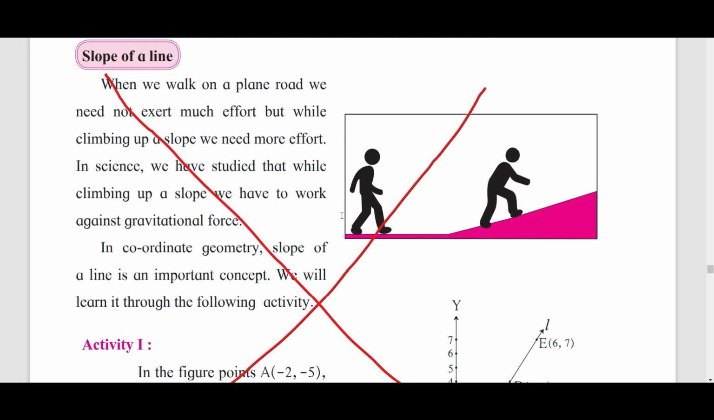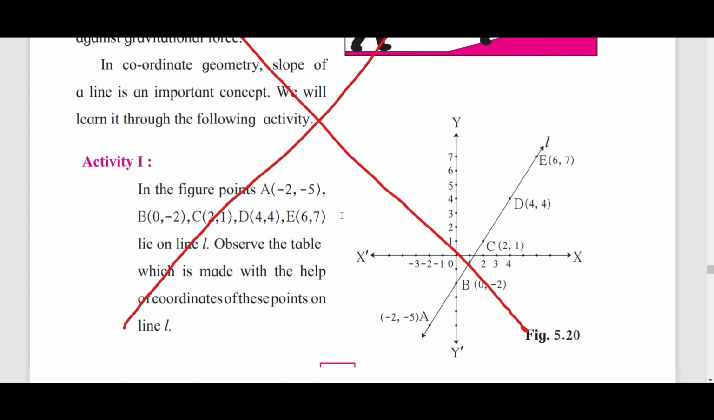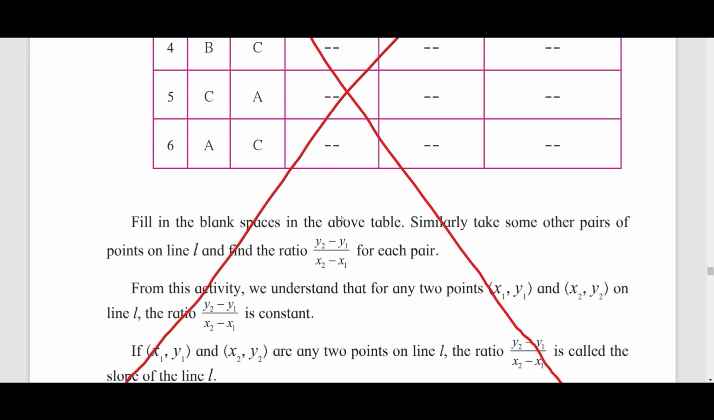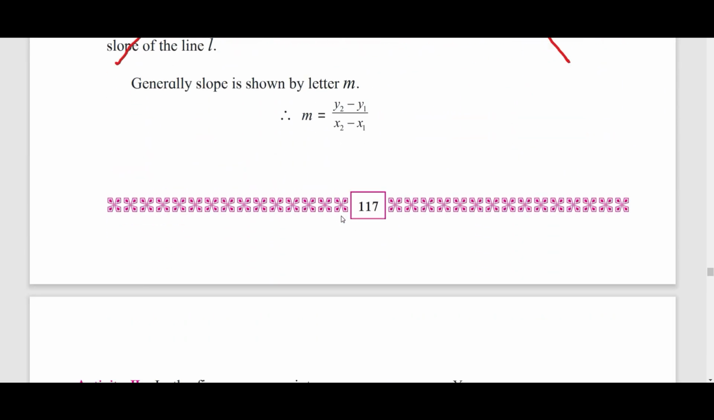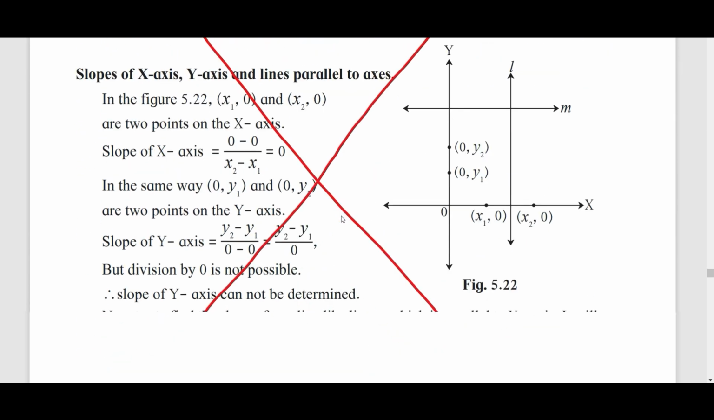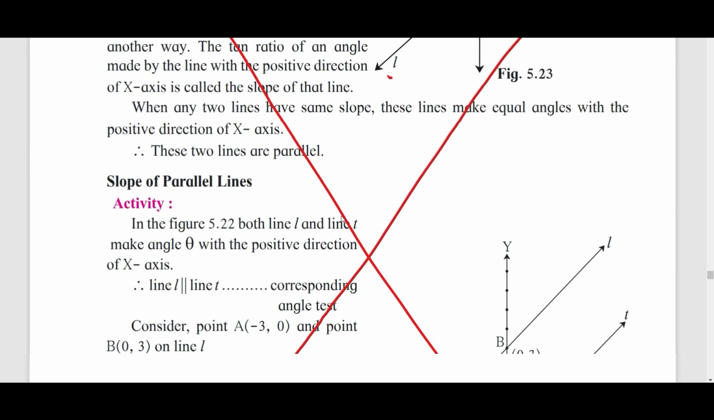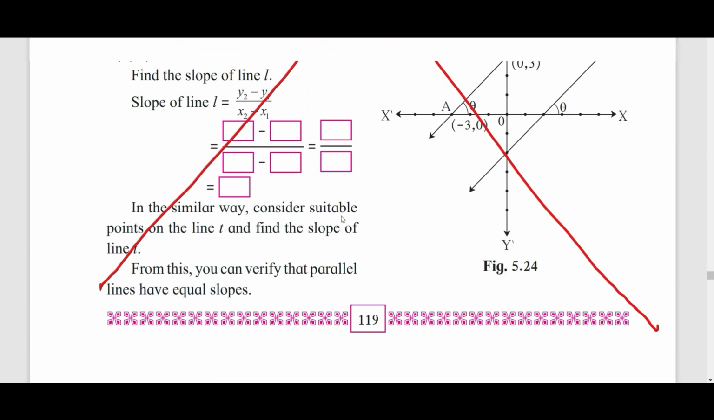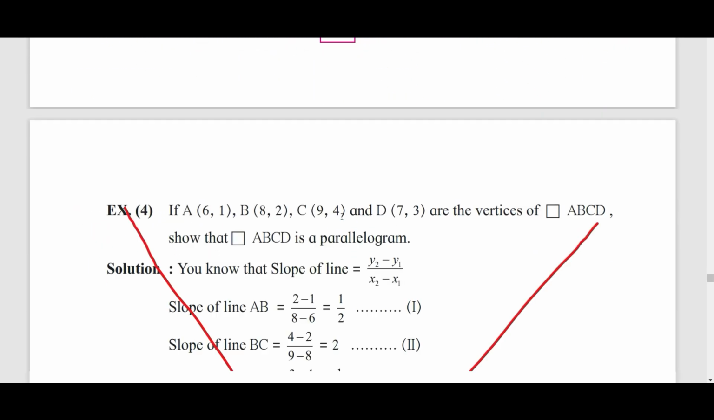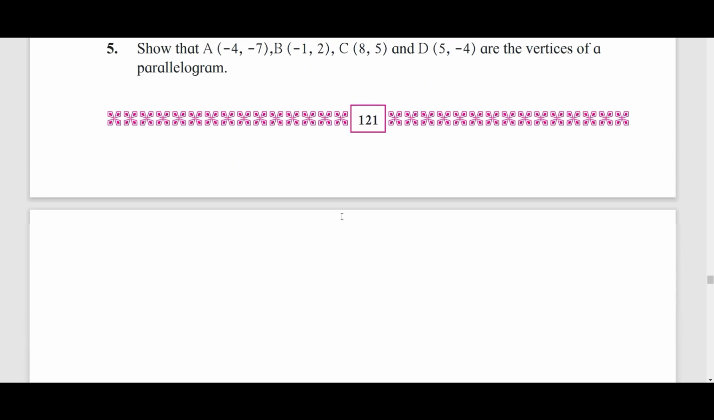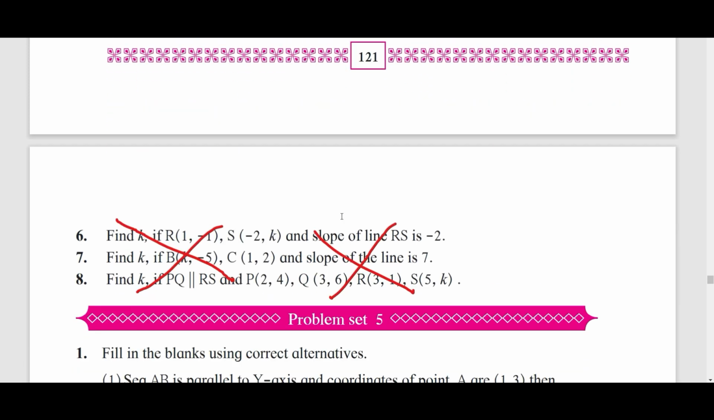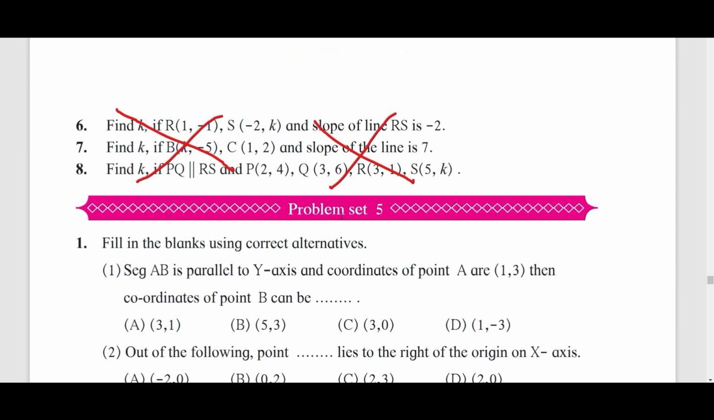Here, slope of a line, you can see your topic. You can remove the topic slope of the line, this table kind of thing, and the whole page from 117. 118 you can remove. 119 also you can remove. 120 complete page is removed. 121. So from page number 117 to page number 121, everything is removed. I repeat, page number 117 to 121, everything is removed.